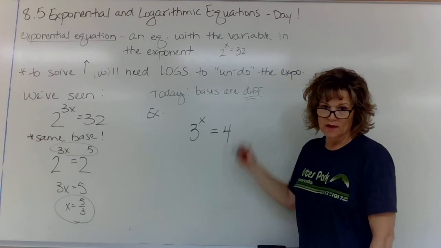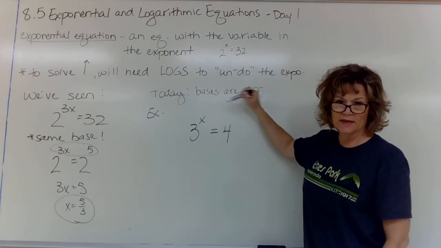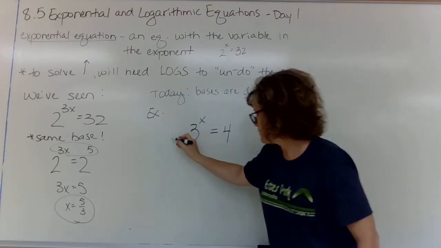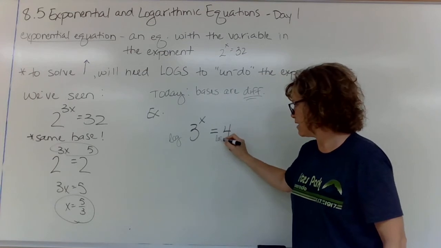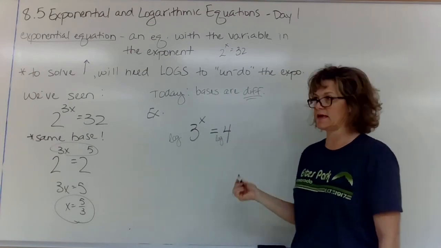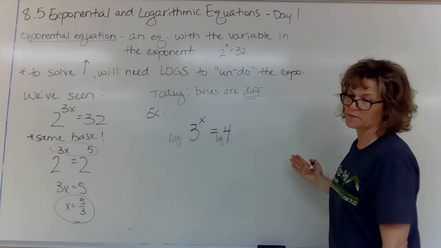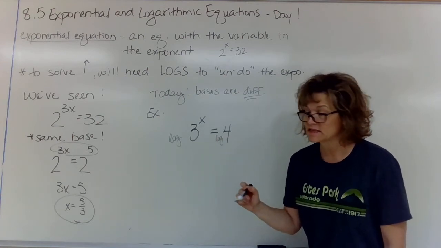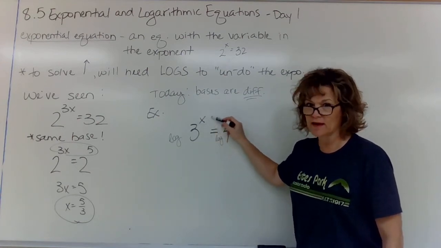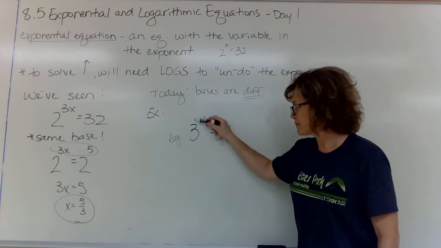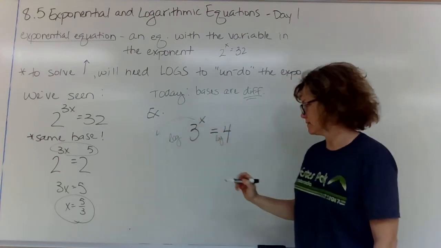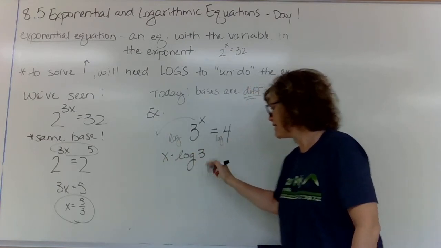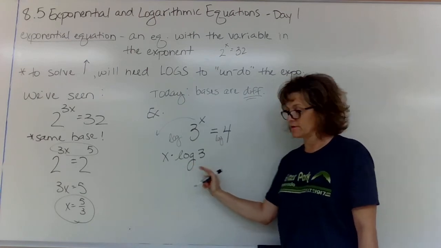So here's what we do. The thing we're trying to solve for is up in the exponent. So take a log. Take a log on this side and a log on this side. It's just a math operation, like if you'd minus 7 from here, minus 7 from here. Well, that last section with all those properties of logs tells us that when you've got the exponent up here, do you remember where it goes, what it does? Yeah, you bring it down. So that side is now x times log 3, which is just some number on your calculator, which I'm going to need.